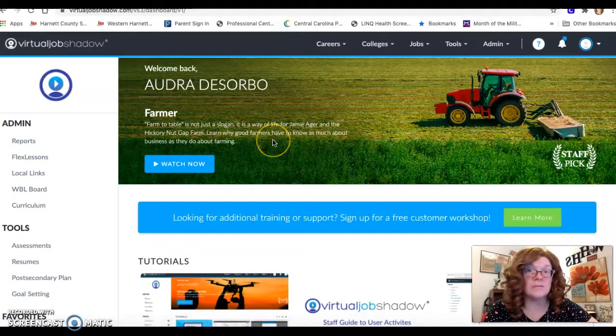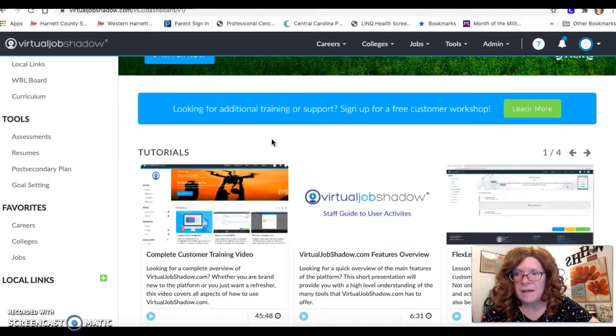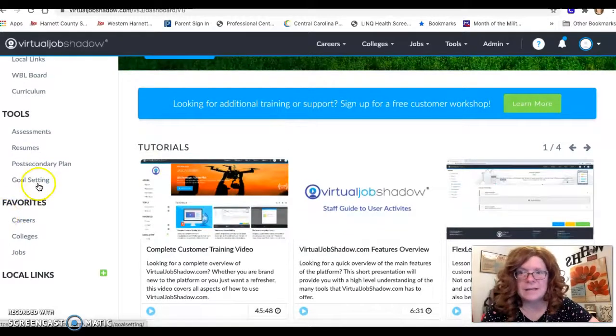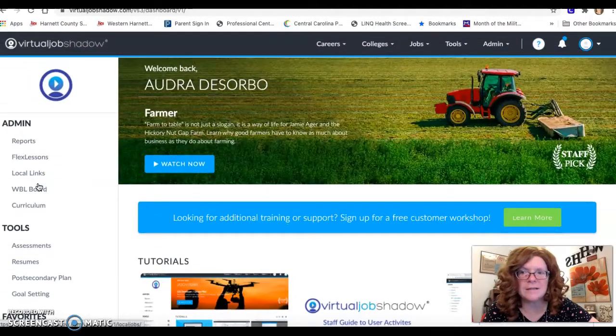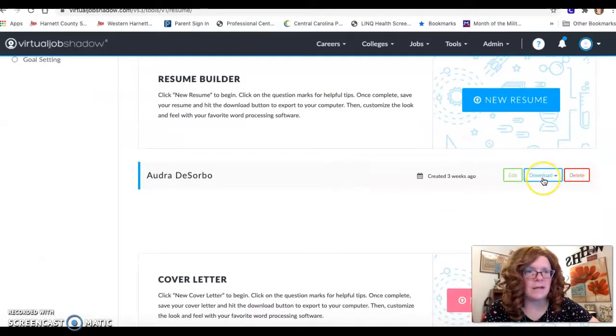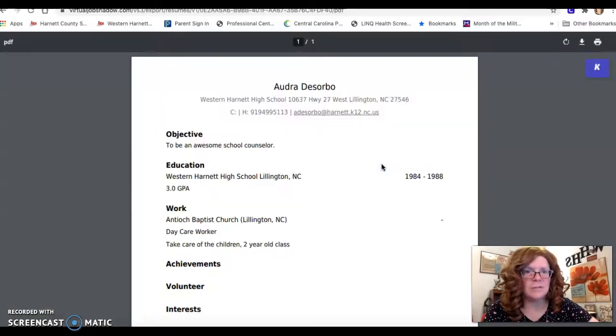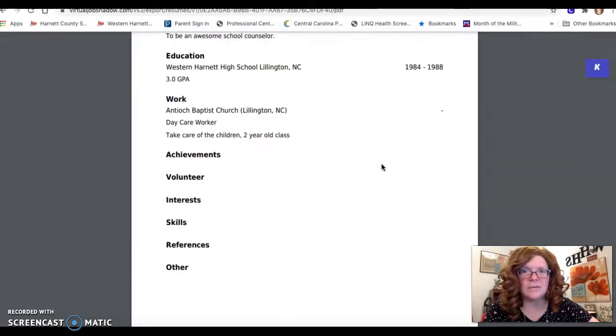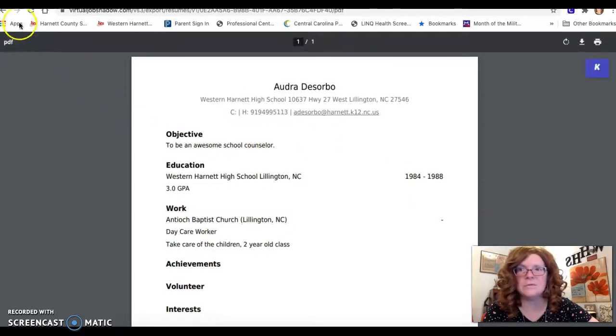We need farmers. We definitely do. In case you didn't know, your food does not magically appear at the grocery store; farmers have to do that. They also have goal setting. You can save your stuff in here. Like I said, it also has a little resume creator. You just type in the information and it puts it in here for a resume for you. So that's really cool to have as well.